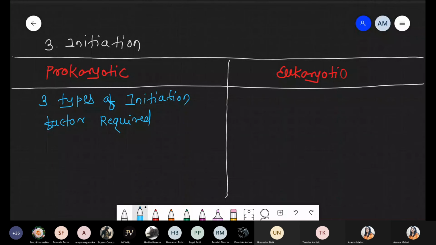Whenever we are talking about initiation factor, it is represented by IF. There are three types: initiation factor 1, the first factor.